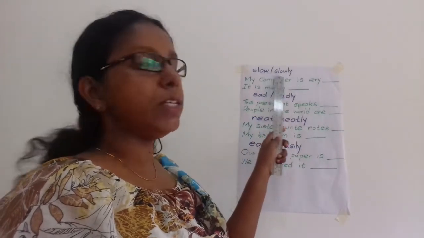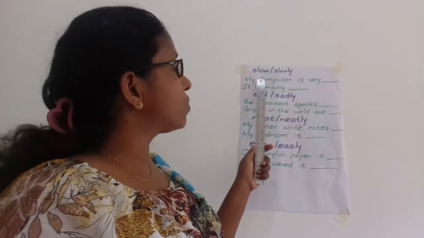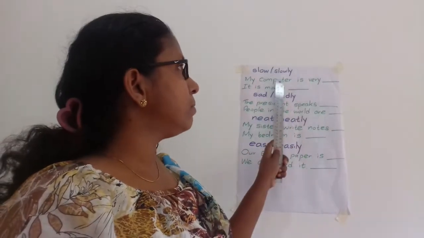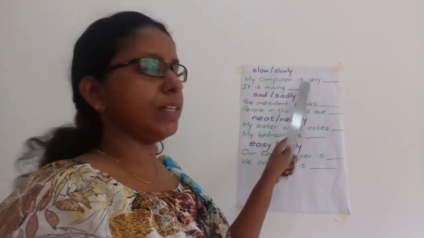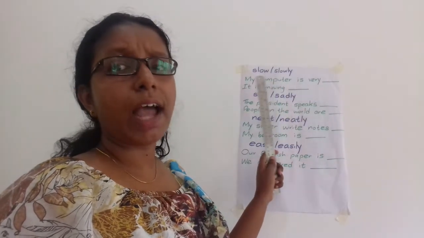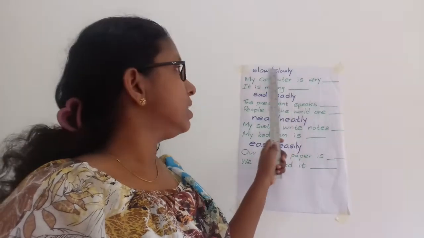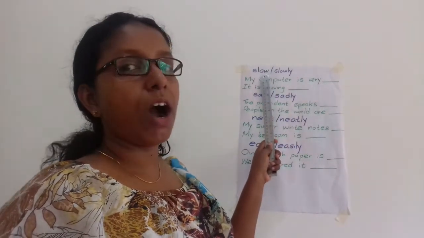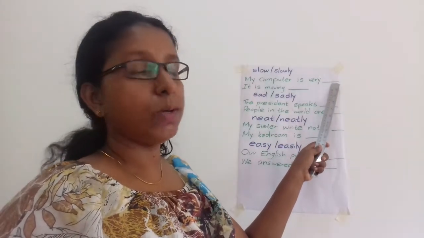You have to use these two words to fill these blanks. Look at the first one. My computer is very... In this sentence, no action is here. So if there is no action, we can't use adverbs there. So what should be the answer? My computer is very slow. We can't use slowly here. We have to use slow.